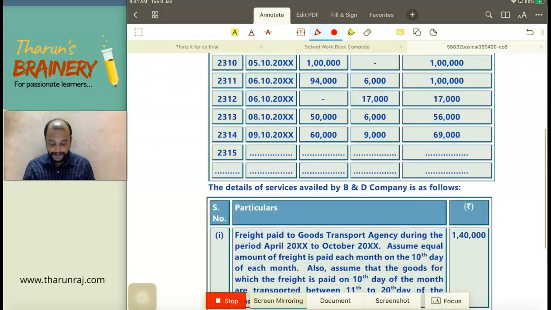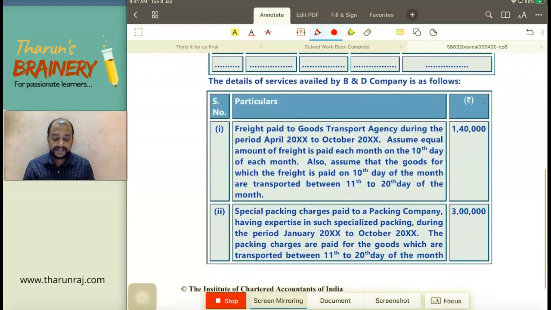Now, proceed further. The details of services availed by B&D company is as follows. Can they take ITC with respect to input services? No, they cannot take ITC with respect to input services, but the input service details are given in this. Freight paid to goods transport agency during the period April to October. Assume equal amount of freight is paid each month on the 10th day of each month. Also assume that the goods for which the freight is paid on 10th day of the month are transported between 11th to 20th day of the month.